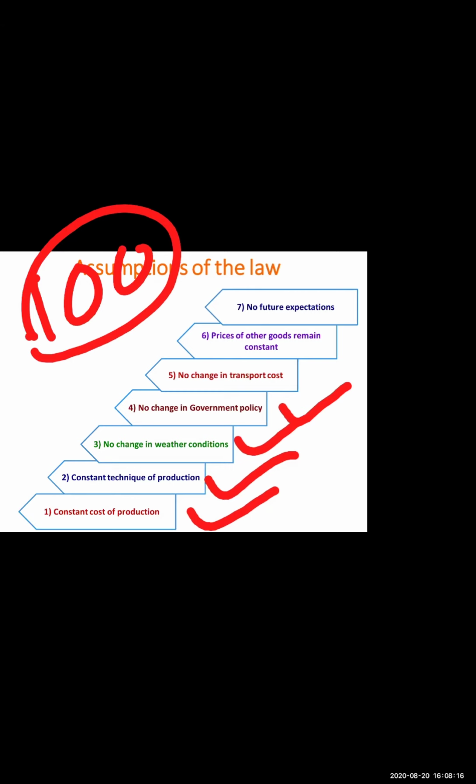The next assumption is no change in government policy. Is it possible that a government won't change its policy? Is it possible in reality? No. Every now and then, as you are also aware, the government is changing its policy for the betterment and upliftment of society. So this law assumes that there should be no change in government policy like taxation policy, trade policy, transportation policy, export policy, import policy. These policies should not change.